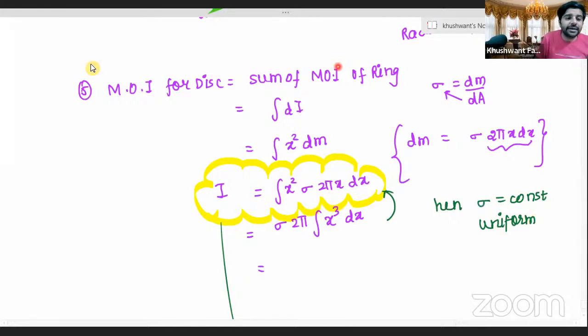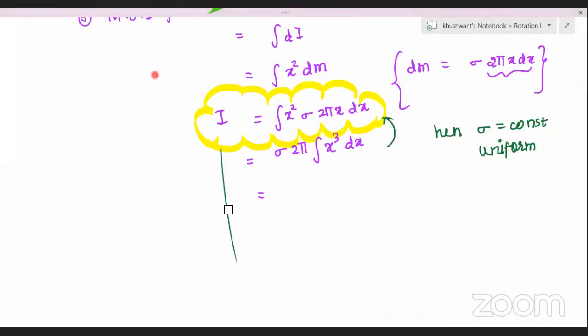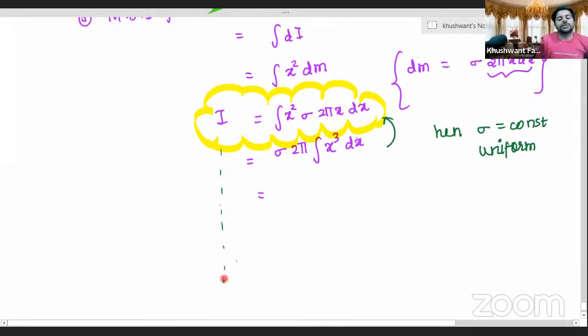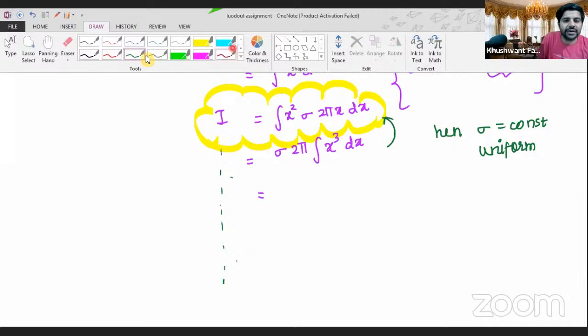And when will sigma not come outside, Aanchal? When it is a variable, or a non-uniform mass distribution. Correct, Aanchal? Clear on that logic? Yes, so clear. Okay, Praveen, assuming it is constant, can we go ahead with the calculation? Tell us how we will go ahead.